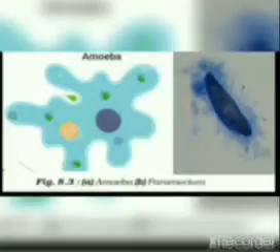Look at their body. The body is made of a single cell, isn't it? So the single cell is performing all functions: breathing, respiration, digestion, transportation, everything. The whole functions are performed by a single cell here.